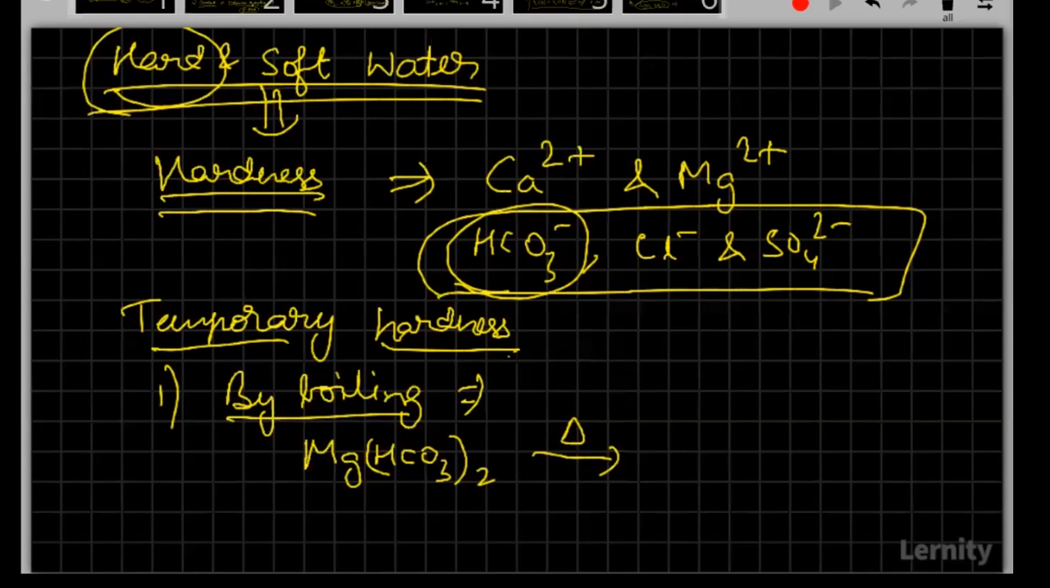Yeah, the second method will be Clark's method. We'll just talk after this boiling one. First try to answer what will be the products formed upon heating magnesium bicarbonate and also heating calcium bicarbonate. What will be the product that is going to form?